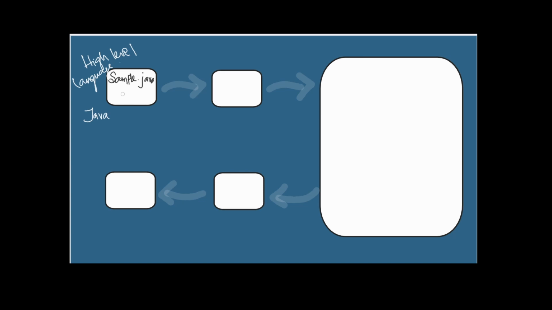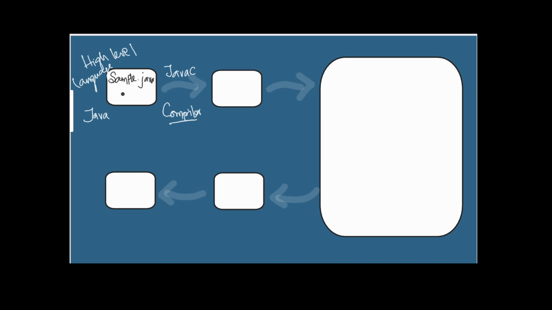After we write the code, the first step is to compile our code using javac. This is the command which will help us to do the compilation. So javac is the compiler.